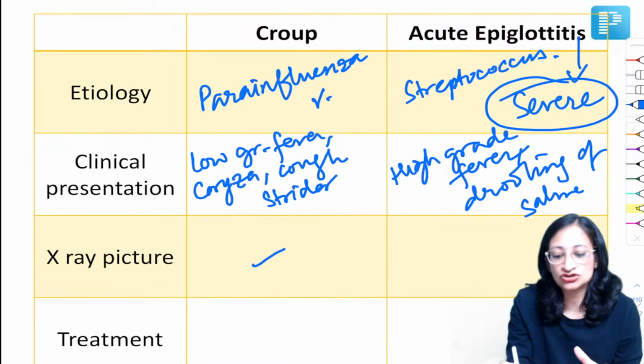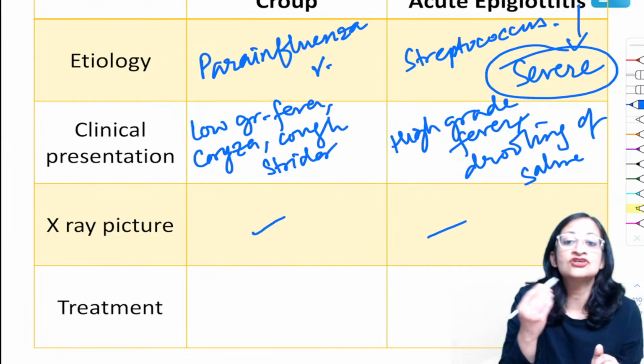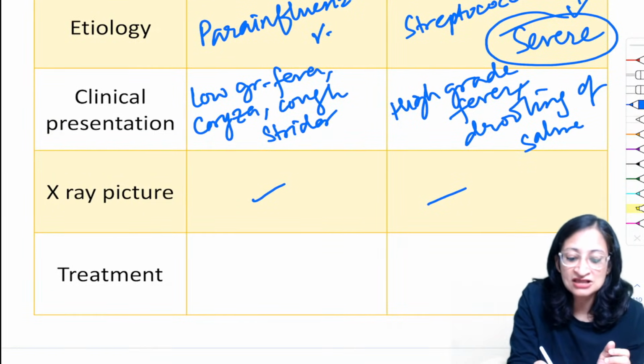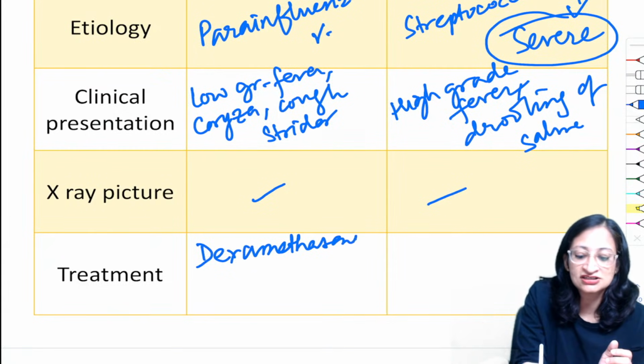X-ray picture we already saw. Croup, you got the steeple sign. Acute epiglottitis, we got the thumb sign. Treatment. In croup, it is a viral illness, so it is mainly supportive care plus dexamethasone, oral or injectable dexamethasone, that is steroids.